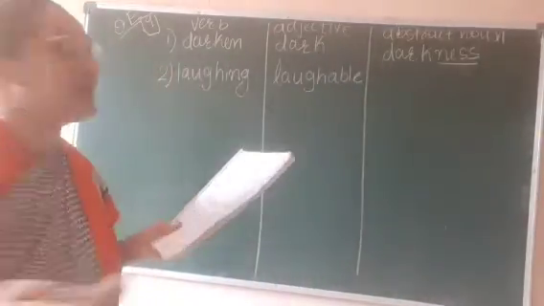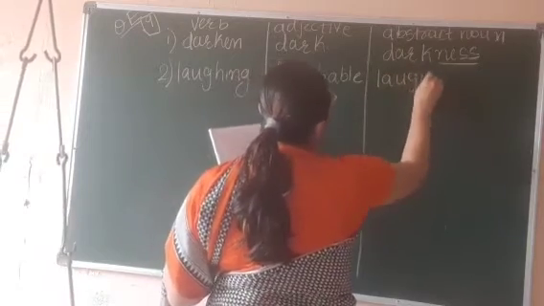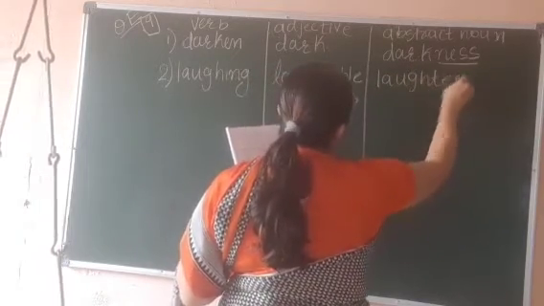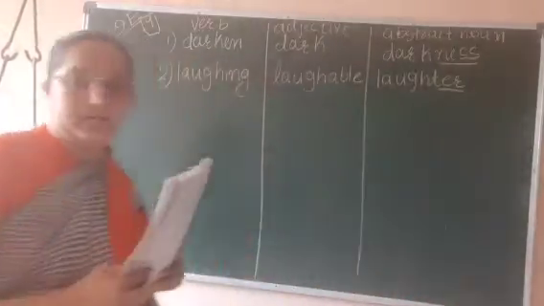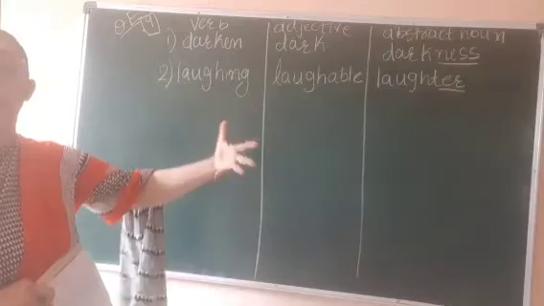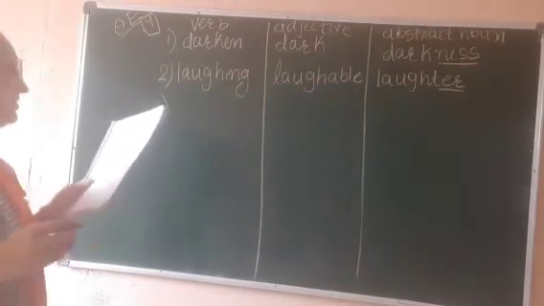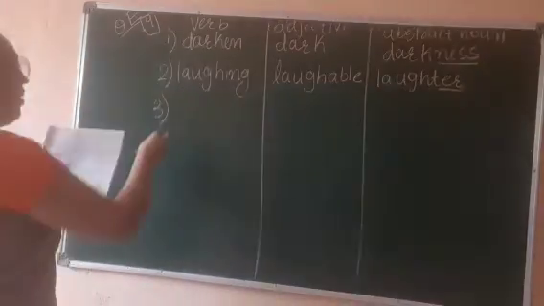And abstract noun. Laughter. We have added er. Okay. Now laughable is a describing word, right? So that is adjective. Now the next word is inform.